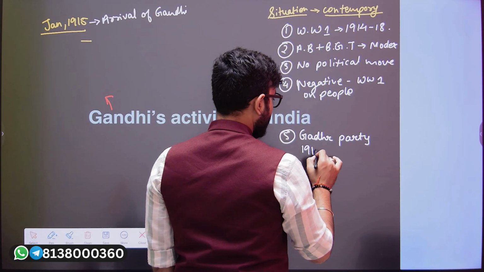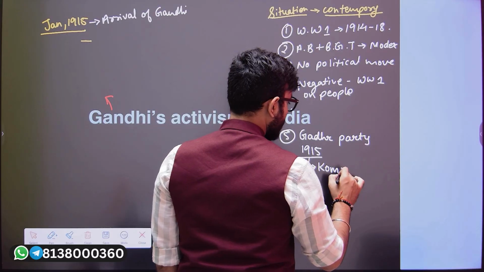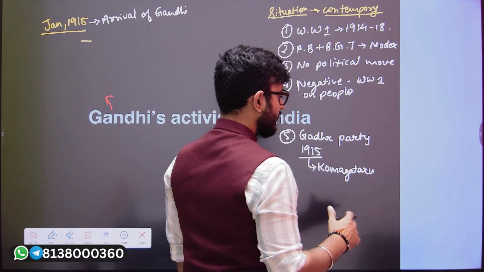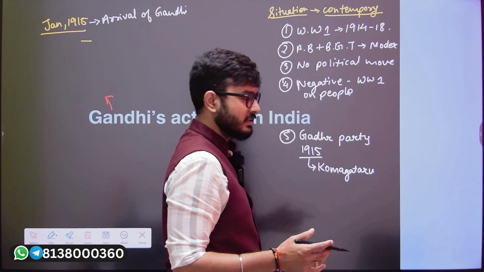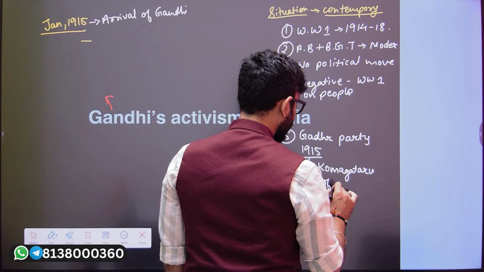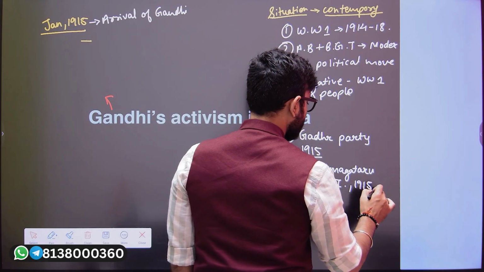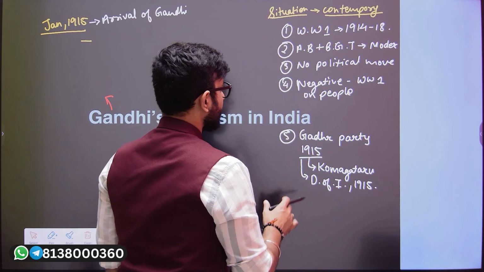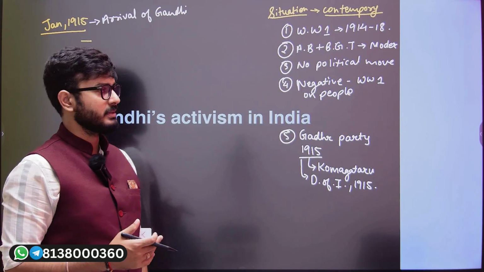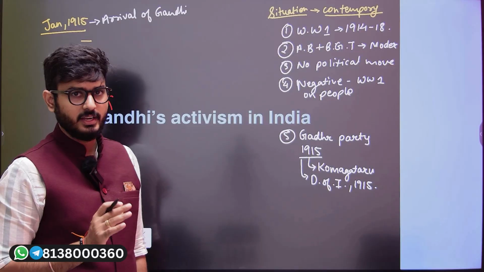In 1915, there was one incident known as the Komagata Maru incident, which is associated with the Ghadar Party. Moreover, the Defence of India Rules are also going to be brought in the year 1915. And that is the scenario that was prevalent in the Indian peninsula with the arrival of Gandhiji in India.